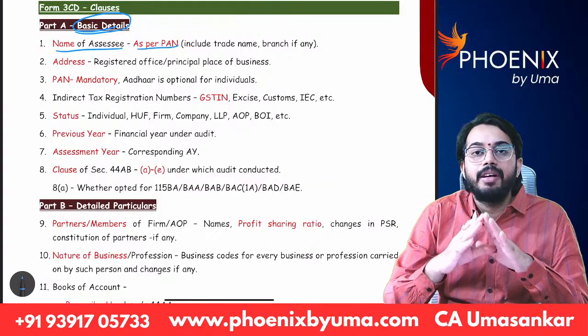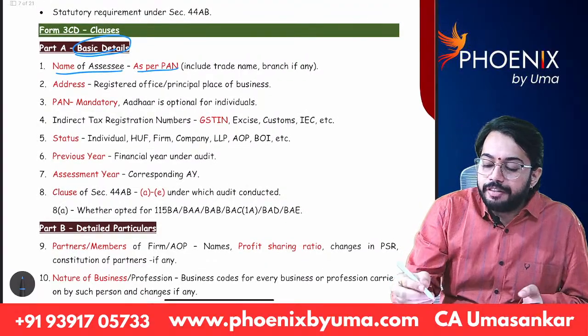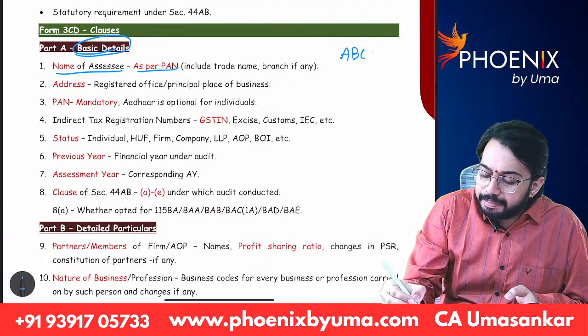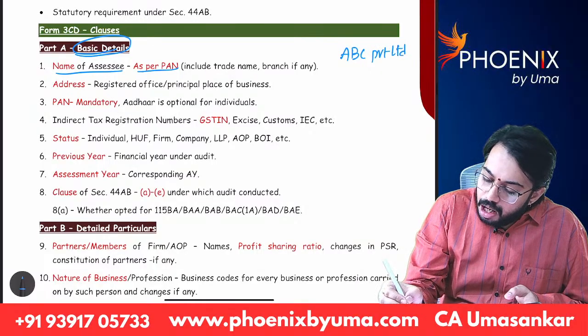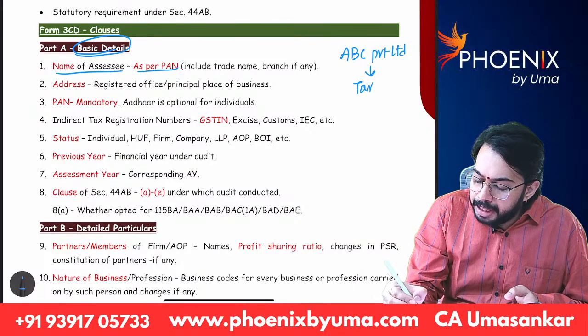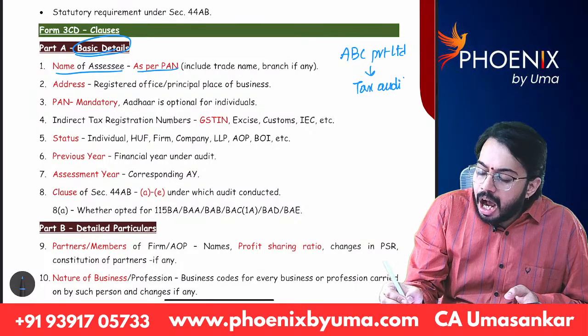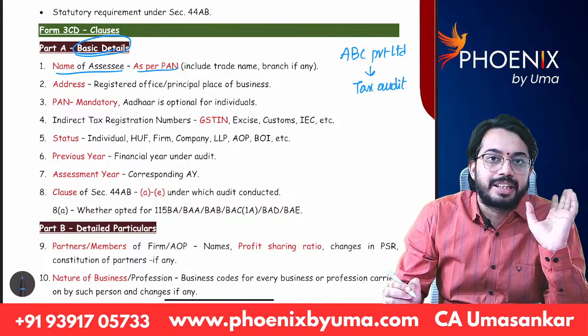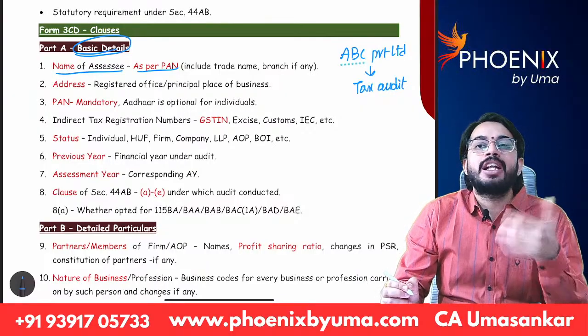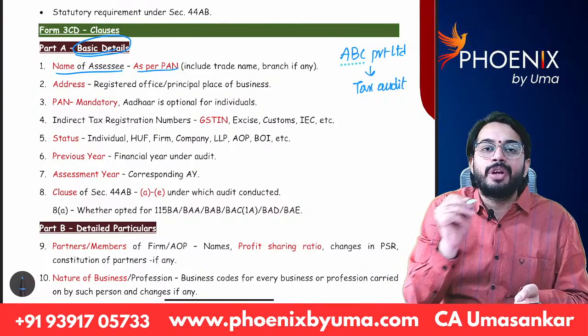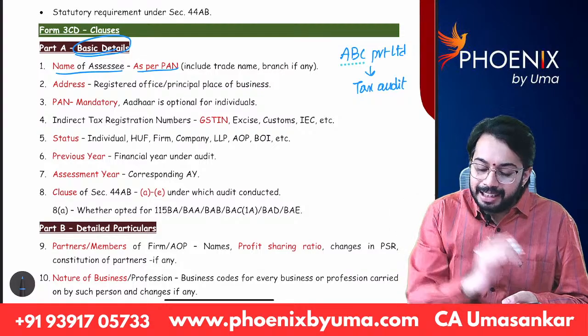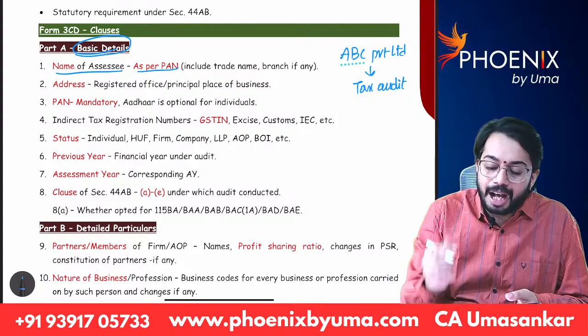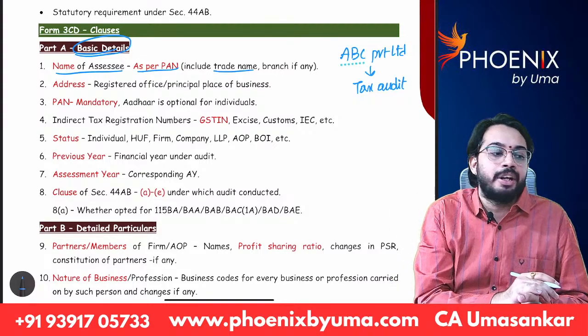See, let's say I am doing audit of ABC Private Limited. I am doing tax audit of ABC Private Limited. I have to answer 44 questions, right? Question number 1 is, what is the name of the SSC? I have to write the legal name of the SSC. If there is a trade name, I will also write trade name. Are you able to understand?